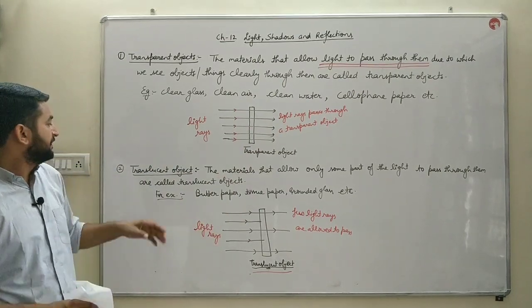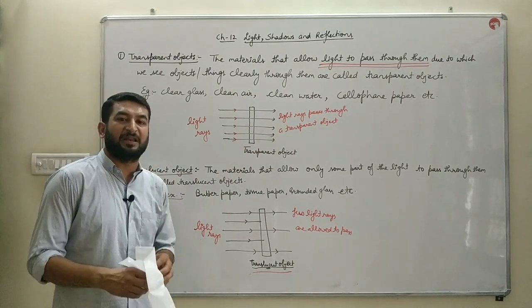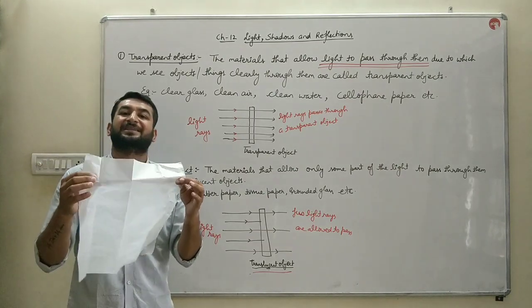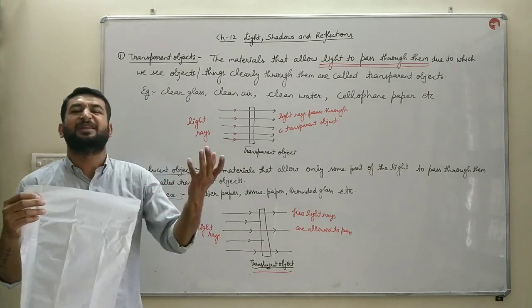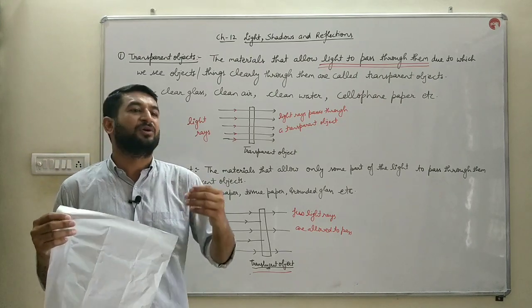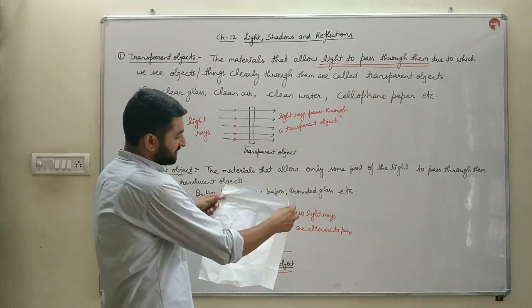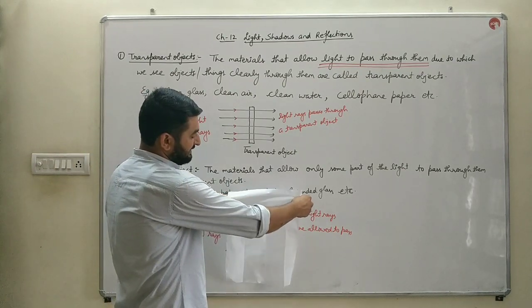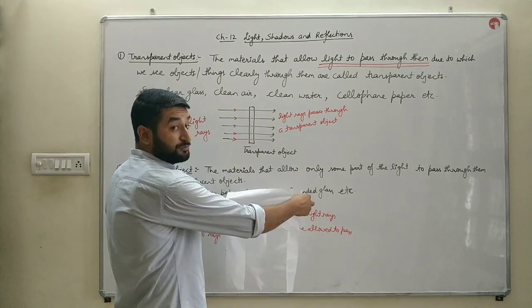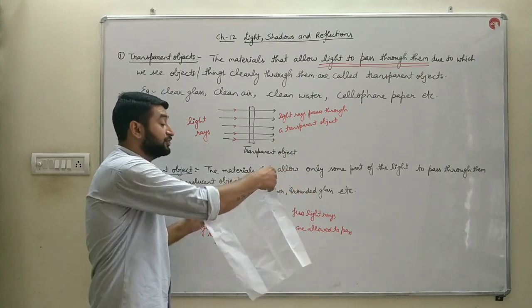The example of translucent objects is the butter paper which I am holding in my hands right now. Tissue paper, which is commonly available at your houses, bache, as well as in your surroundings. You may see the tissue papers. If I place this butter paper in front of this diagram, this diagram is not clearly visible to you because it is a translucent object.